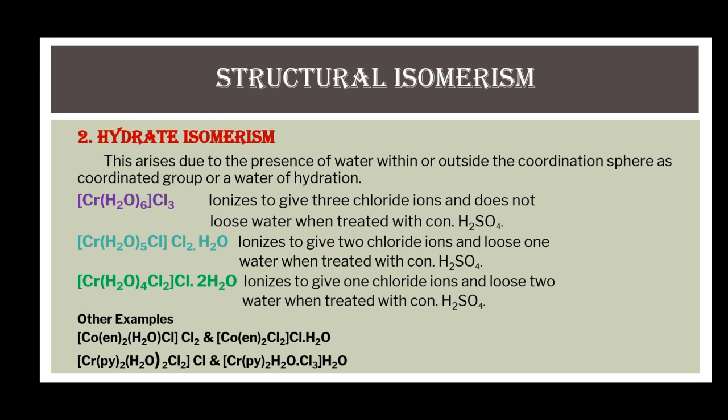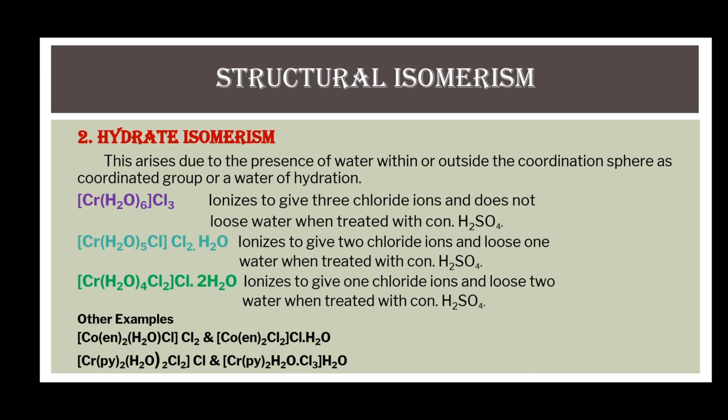The second type of structural isomerism is hydrate isomerism. This type of isomerism is similar to ionization isomerism, and it arises due to the presence of water molecules, whether present within or outside the coordination sphere, as a coordinated group to the central metal ion, or as water of hydration.